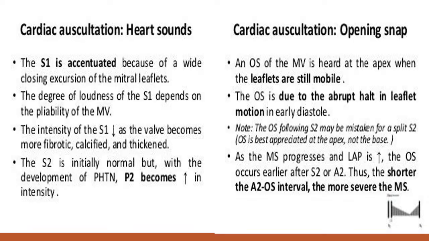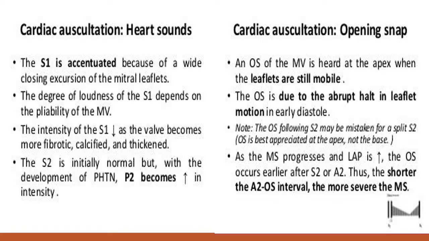The valve does not open or close, it remains standstill, and that causes a soft S1. Sometimes the examiner may ask you, in a patient with mitral stenosis, what are the causes of a soft S1. You can say whenever the valve is critically stenosed with calcification, with no pliability in the valve, the S1 becomes soft.